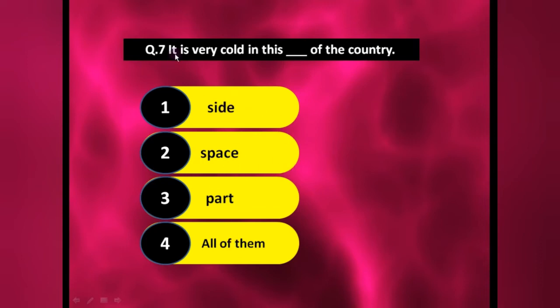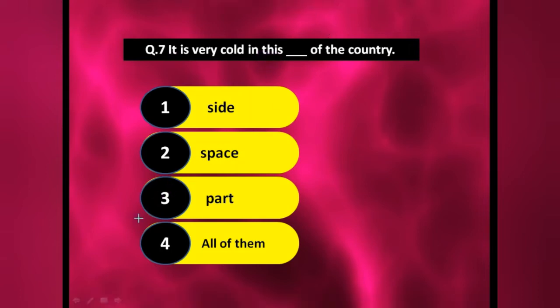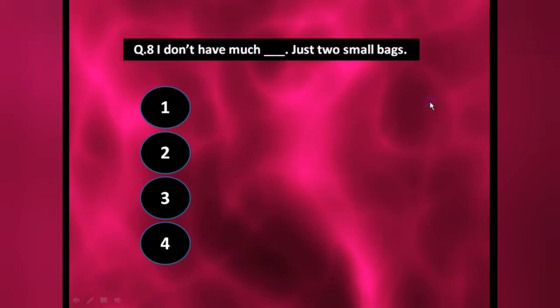Side and part. It is very cold in this part of the country, not the side one. Why part? Because here we are not talking about north, south, east; we are talking about an area sort of. That's why we mention part. Next one: I don't have much dash, just two small bags.